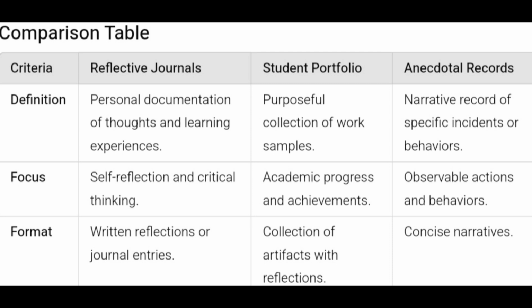Then format: when we talk about format, reflective journals include written reflections or journal entries. So the reflection is in a written form. Student portfolio is a collection of artwork or reflections, as I told you before, like pictures, essays, etc. Concise narratives: anecdotal record means concise narrative, which means it includes small but very important incidents and events of an individual's life.